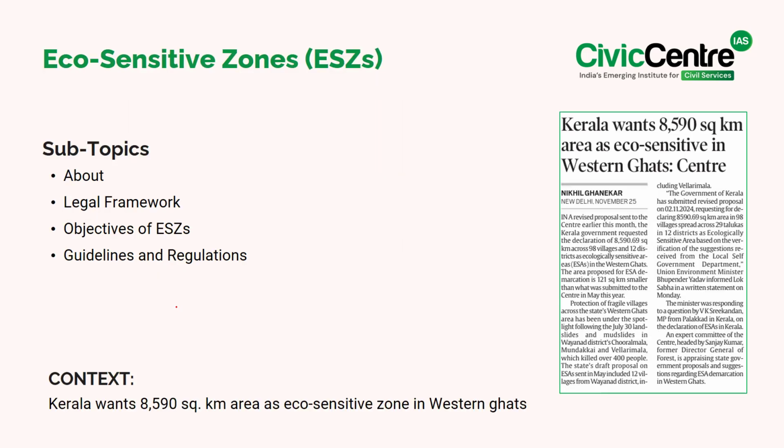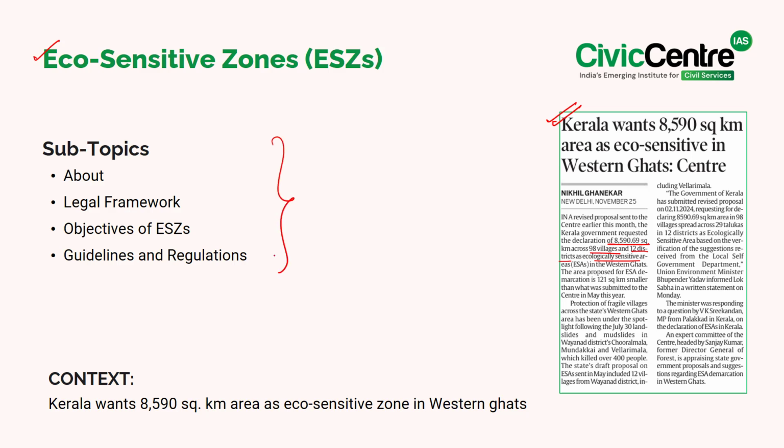The second article says that in a revised proposal sent to the centre earlier this month, the Kerala government requested the declaration of 8,590.69 square kilometers across 98 villages and 12 districts as ecologically sensitive areas in the Western Ghats. Furthermore, the area proposed for the ESZs demarcation is 121 square kilometers smaller than what was submitted to the centre in May this year. In this context, we shall see what eco-sensitive zones are.